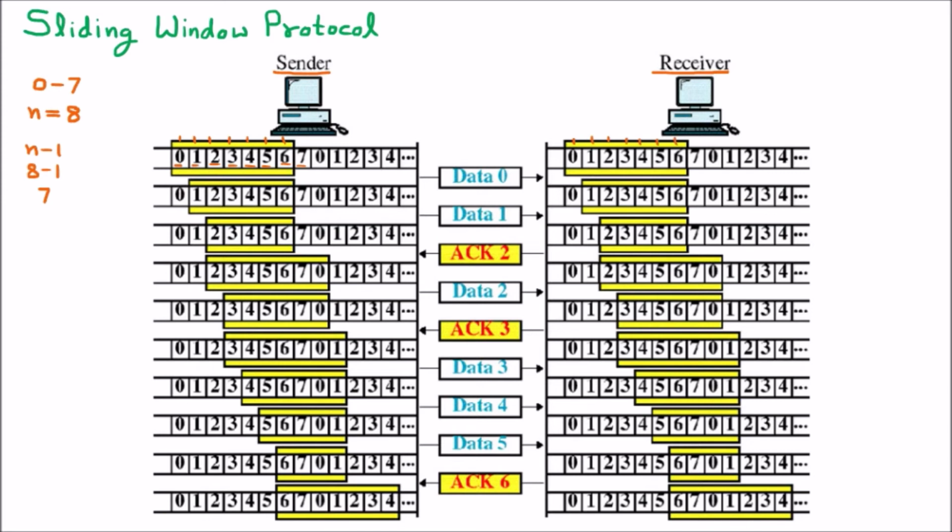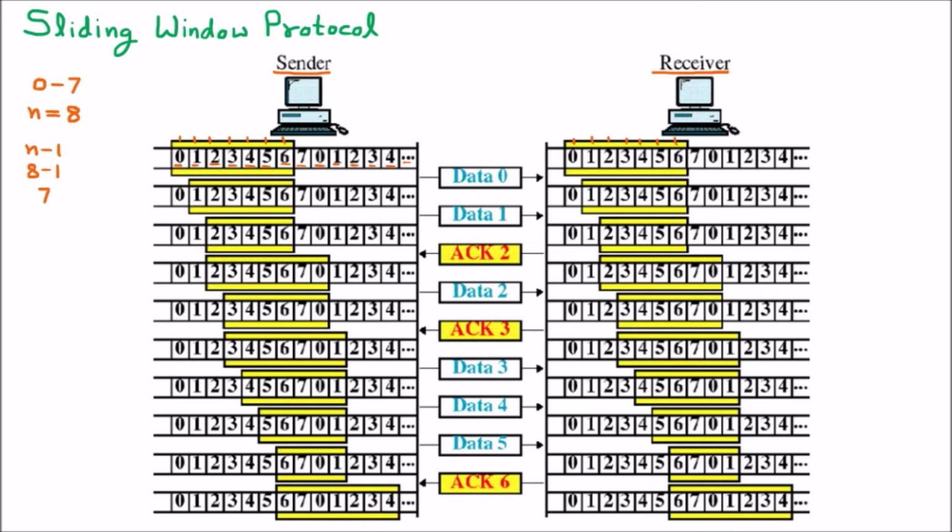Afterward, the elements keep on repeating, like 0, 1, 2, 3, 4. At the receiver side too, they are going to repeat, and the dots mean it goes on infinitely. The 0 to 7 sequence keeps on repeating. This is stage 1.